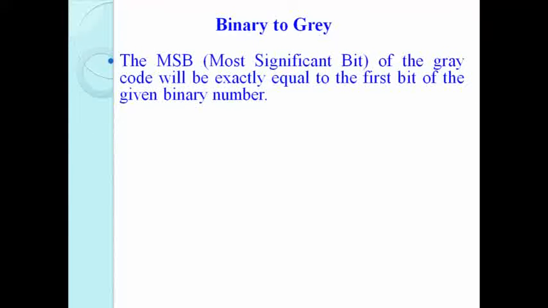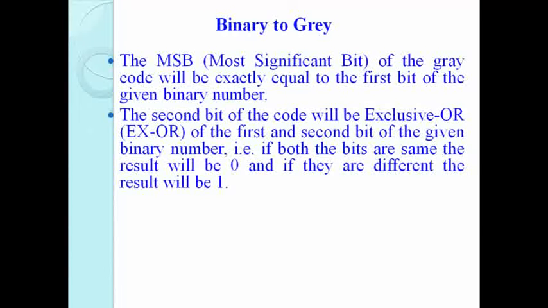Now, how to convert a binary number into a gray number? The most significant bit of the gray code will be exactly equal to the first bit of the given binary number. The second bit of the gray code will be the XOR of the first and the second bit of the given binary number.